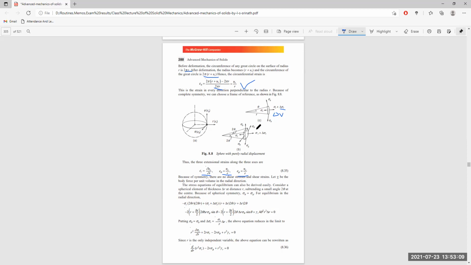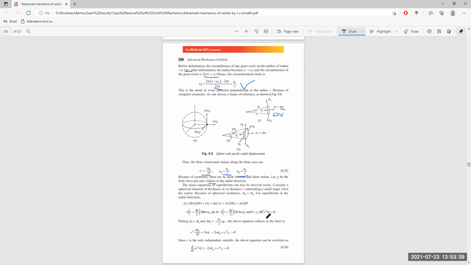So it is getting this distance multiplied by this distance, multiplied by the thickness delta r. Gamma is the force per unit volume, the body force per unit volume. So to calculate the force, we are using the volume itself: 2 theta multiplied by 2 theta multiplied by thickness delta r.